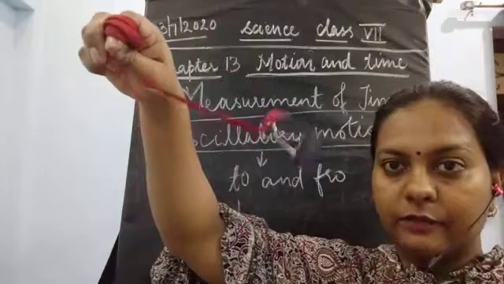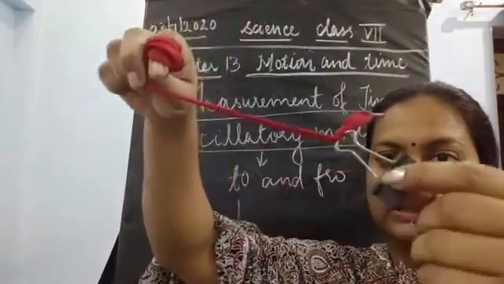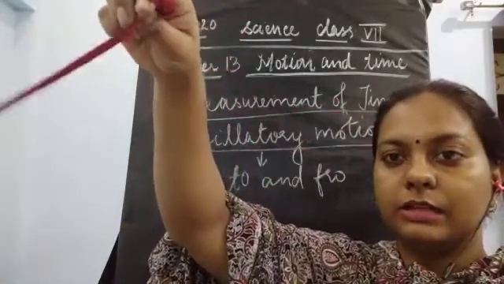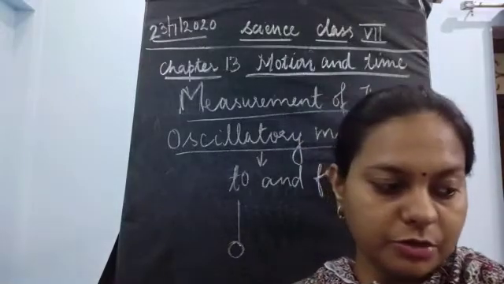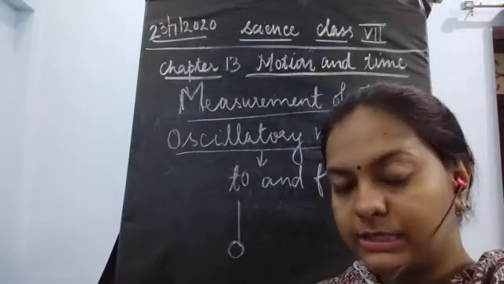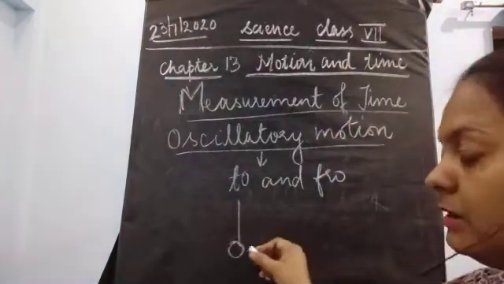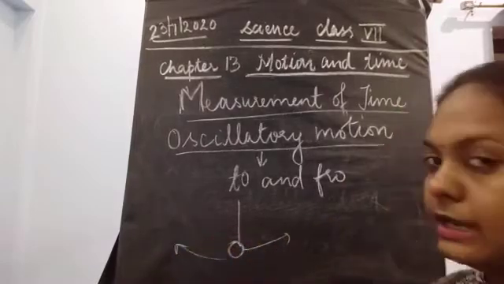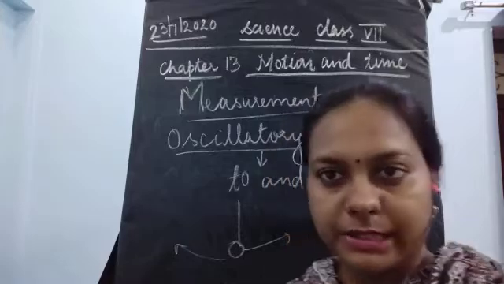It is starting from a point from here. It is moving this side and that side. This is known as left and right side. This is known as the oscillatory motion. So this is something different from periodic motion. Why? Because in oscillatory motion the object always moves only from one position towards its right side and towards its left side, just as I showed you by hanging that object.